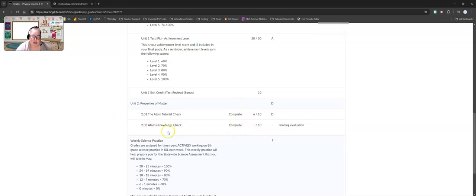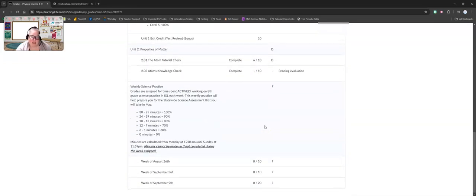So here, this is a great example. You have this assignment, 2.03 Adams Knowledge Check. It's marked as complete, but there is no grade here. If there is no grade here, it means that you didn't turn it in, even though it says complete. If it says pending evaluation, it means you started it, but you never submitted it. So that is your cue that you need to go back and finish that task.